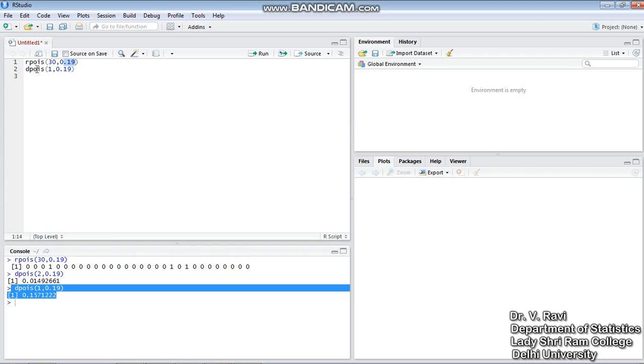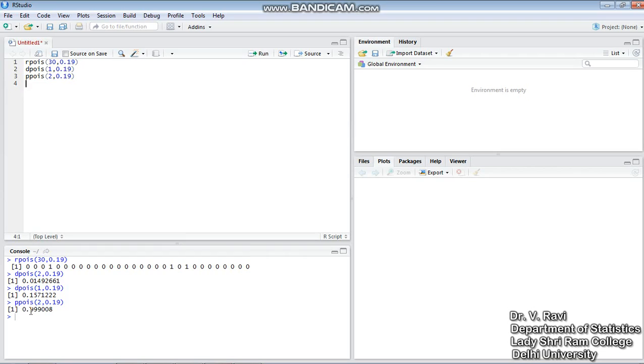So let's say we are interested in finding the chance of the fan falling down at most twice a day. So I am interested in finding out the distribution function at most twice a day, and the parameter of the Poisson distribution is this. Let me run this. So there is a 99 point something percent chance that it falls at most twice. That means if at all the fan falls, it falls not more than twice.